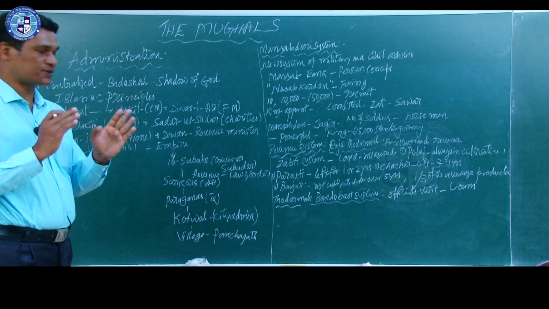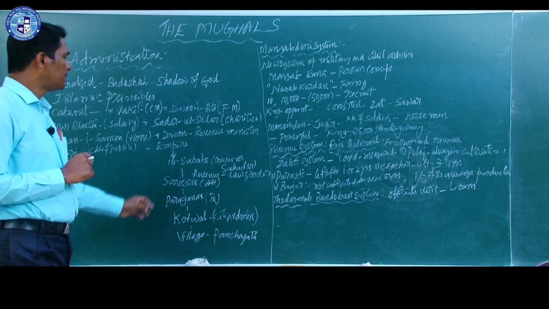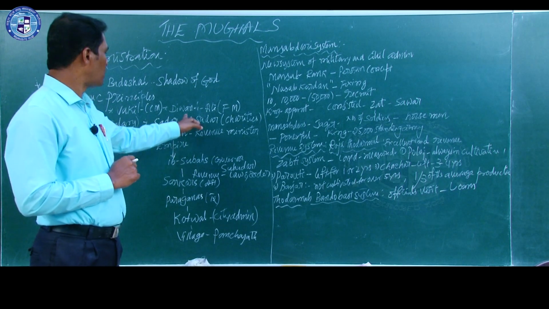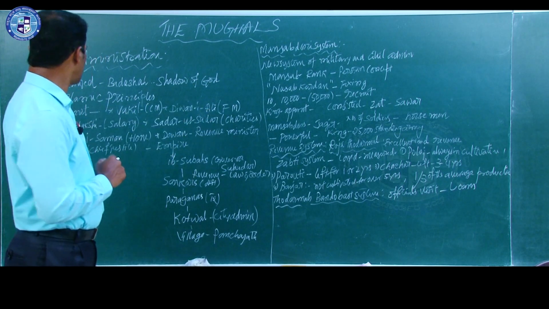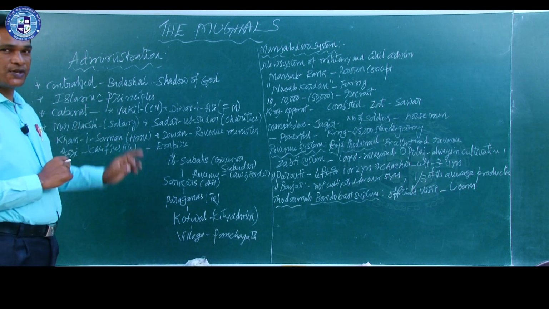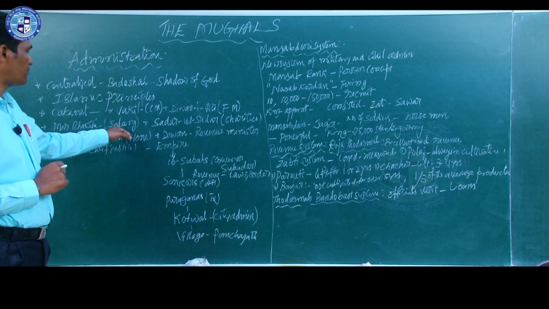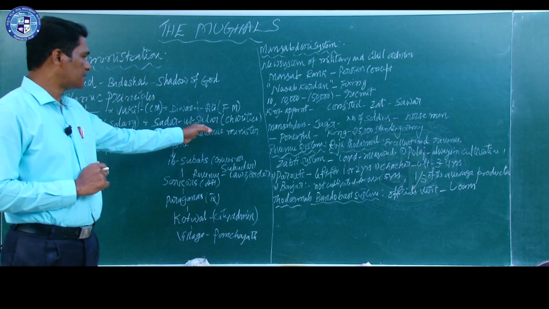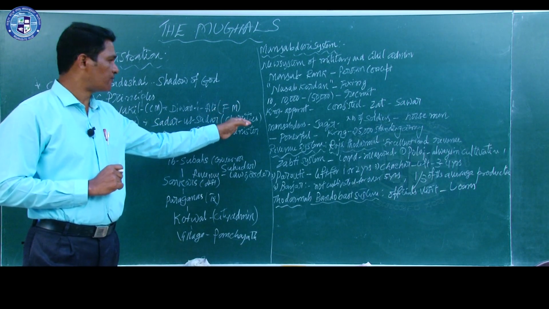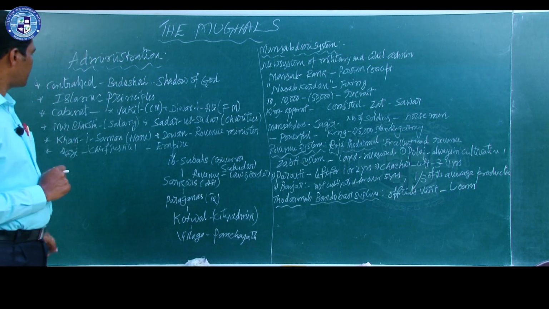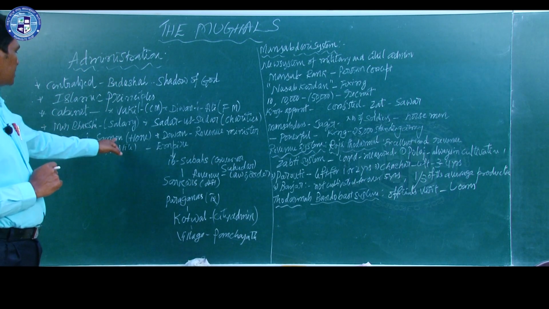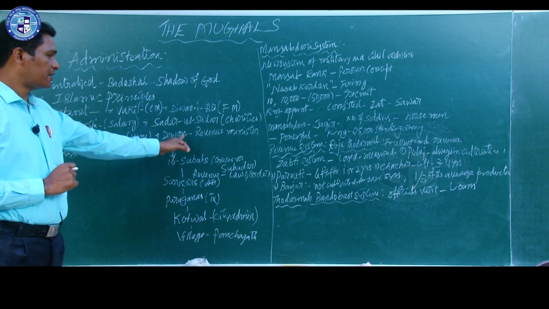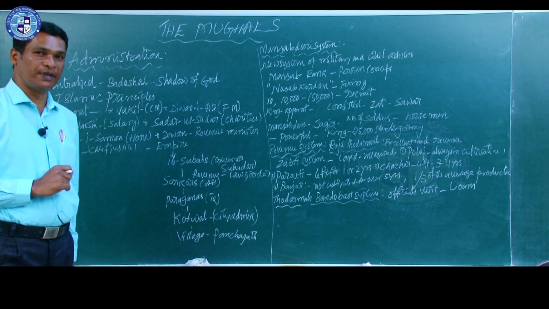Then Diwan-e-Ali was the finance minister, and Mir Bhakshi was in charge of salary distribution. Then Sadr was in charge of charities, and Khan-e-Saman was the home minister, and Diwan was the revenue minister.